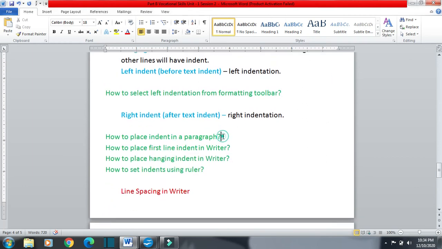So the question is how to place indent in a paragraph. How can we place indent in a paragraph?